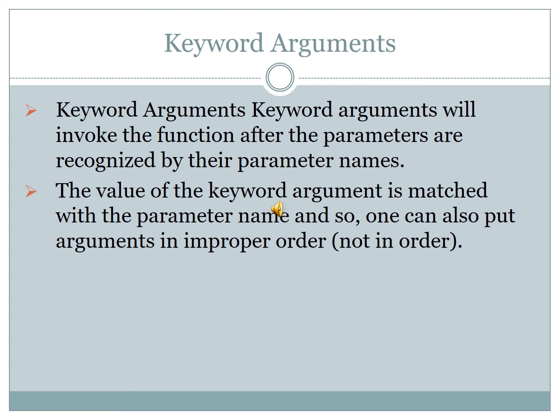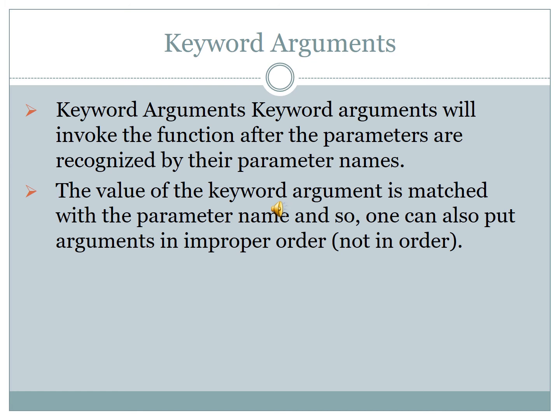We should mention the parameter name. We need a parameter. Print name; whatever we have given inside the double quotation, that is what will come. Print age. Next return, end of the function. Then the last output is age equal to 25. The name will come. That is the concept of keyword argument.